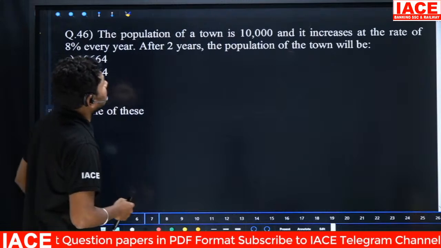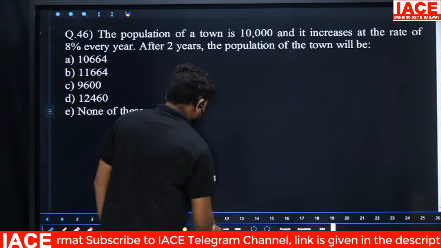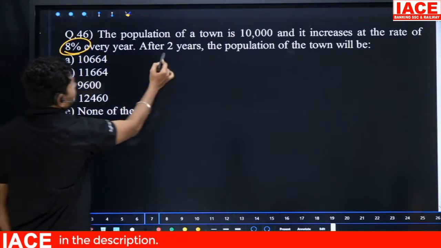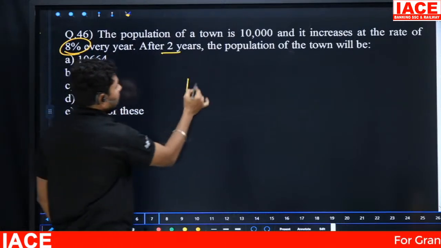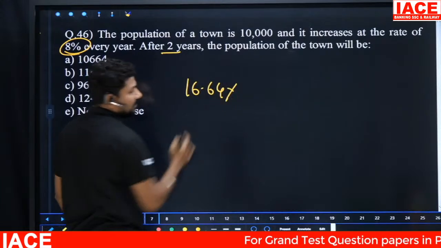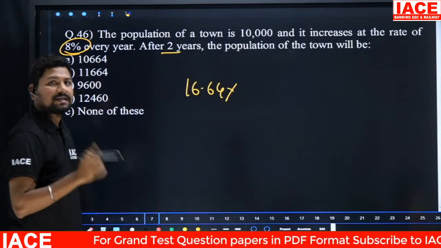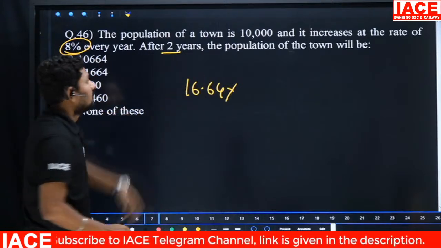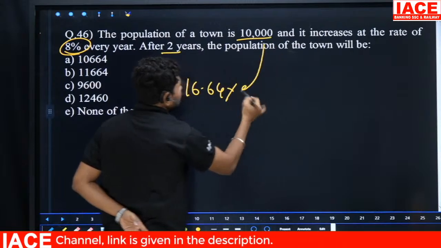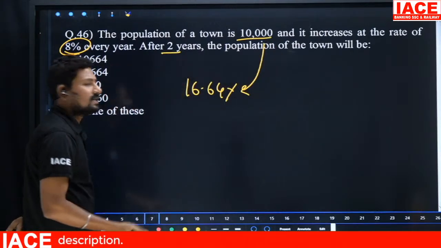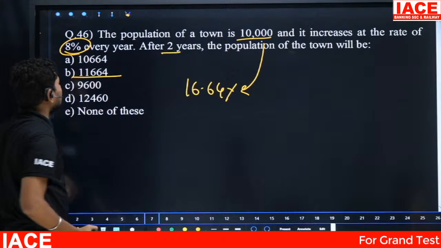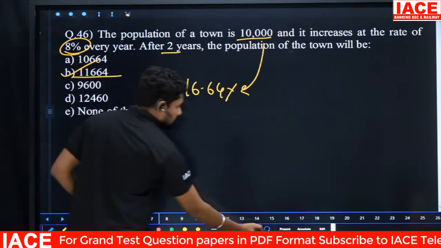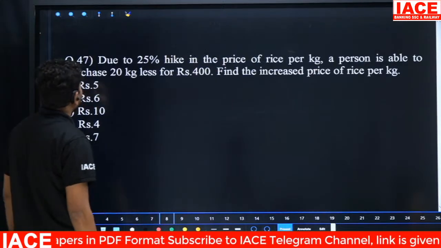Look at this. The population of a town is 10,000. It increases at the rate of 8% every year, for 2 years. In the compound case it becomes a 16.64% increment. Am I right? 8% for 2 years: 8 into 2 is 16, 8 square is 0.64, so 16.64%. That means 10,000 affected by 16.64 percent is easy to calculate. The answer is 11664. Option B here. Let's move to the next question.